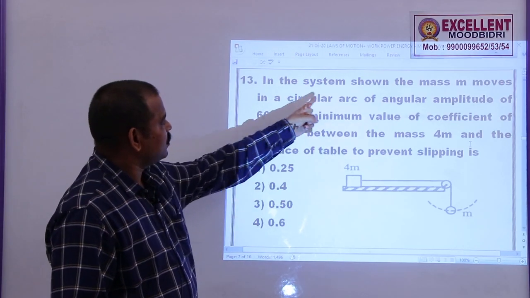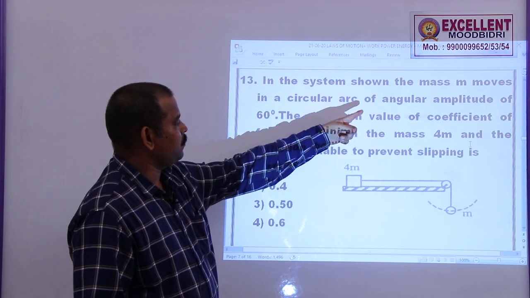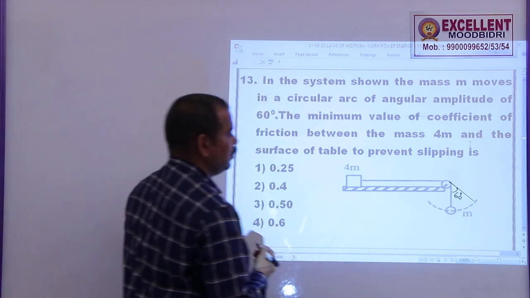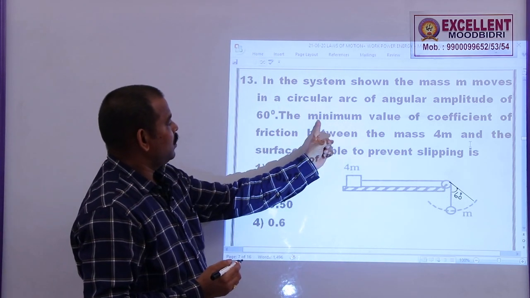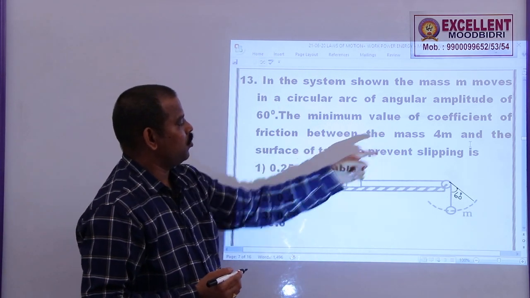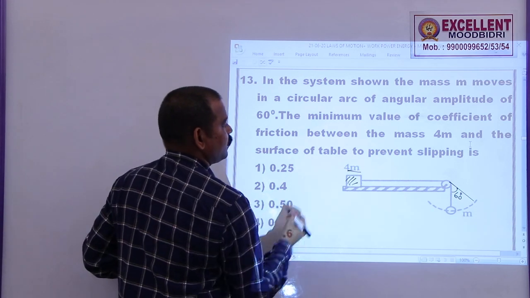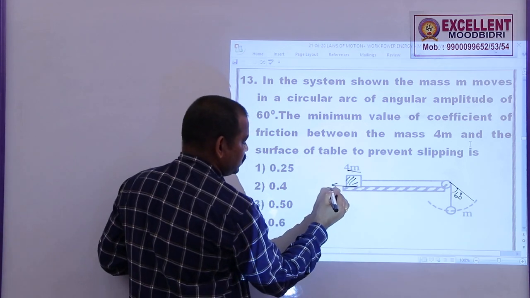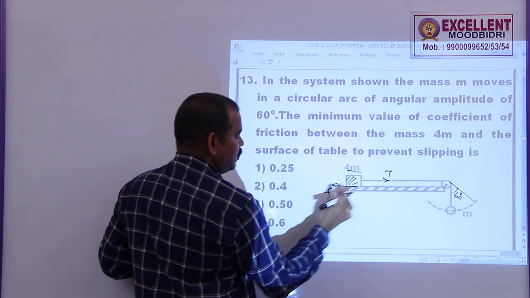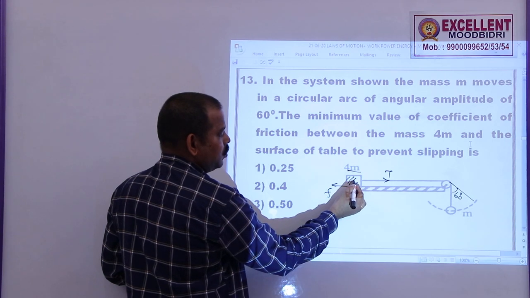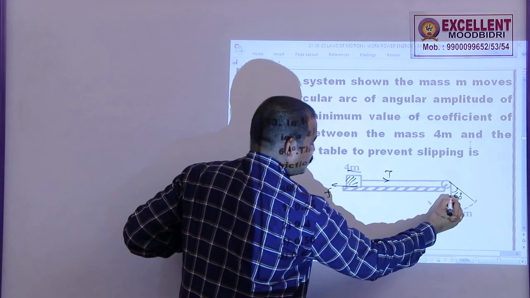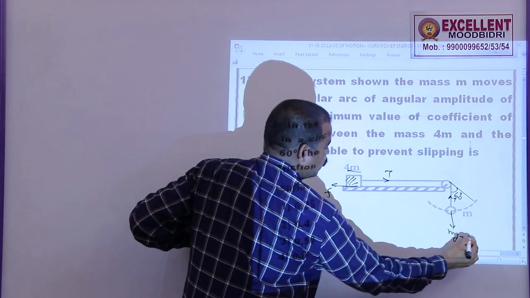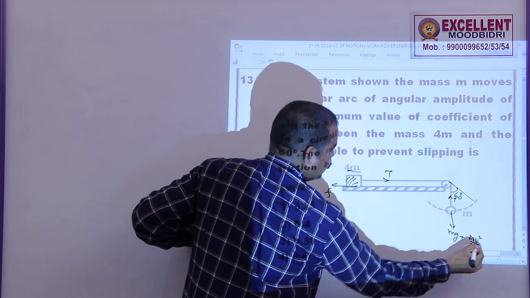13. In the system shown, the mass m is moving in a circular arc of amplitude 60 degrees. So this is 60 degrees. The minimum value of coefficient of friction between the mass 4m, this is 4m, and the surface of table to prevent slipping. For this to slip, the frictional force in this direction must be equal to the tension. If these two are equal, this will be at equilibrium, means at rest. Here also the tension T and the forces acting here is mg plus, as it is moving along a circular arc, this is mv square by r.